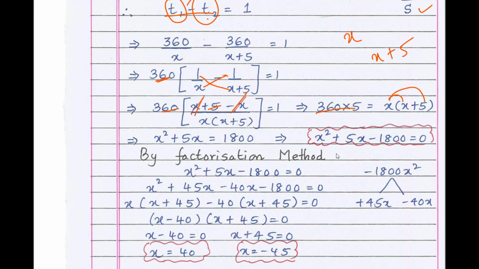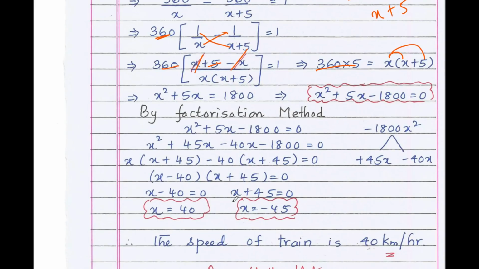By using the quadratic equation, what we get is x square plus 5x minus 1800 equals 0. By the factorization method, x square plus 5x minus 1800 equals 0. Multiply first and last term, what we get is minus 1800 x square. So the factors are plus 45x and minus 40x. Now take common factor x, it will be x plus 45 minus 40 into x plus 45 equals 0. x minus 40 into x plus 45 equals 0.